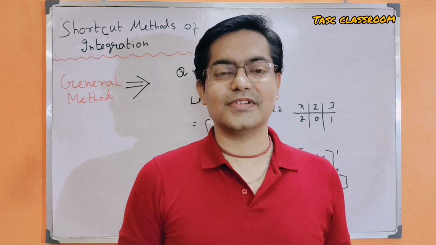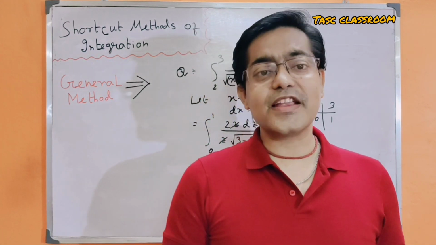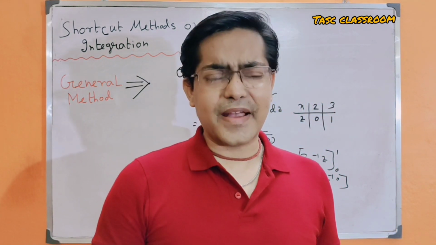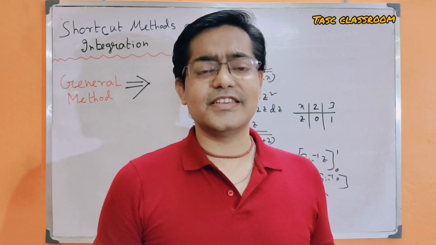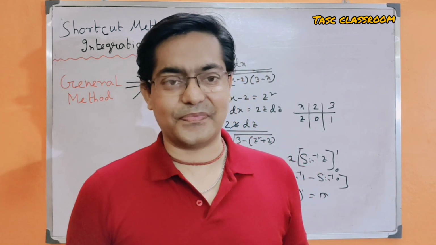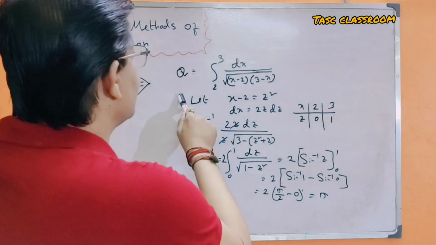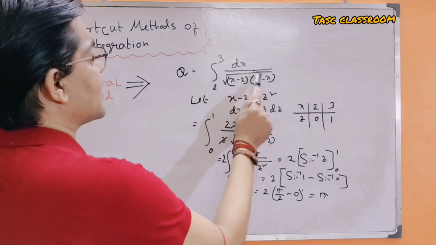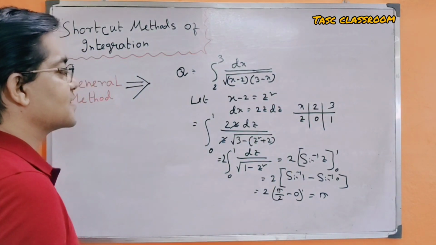I am Tathagata. Today's discussion is about definite integral, which will come in your various competitive exams like WBJE, JEE Main, Advanced, CDS, etc. Now, our problem is integration from 2 to 3 of dx by root over (x minus 2) into (3 minus x).